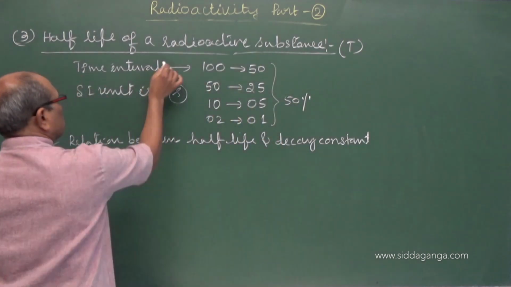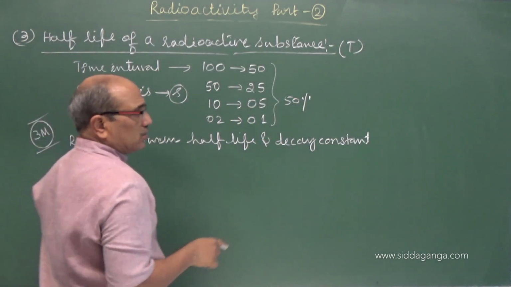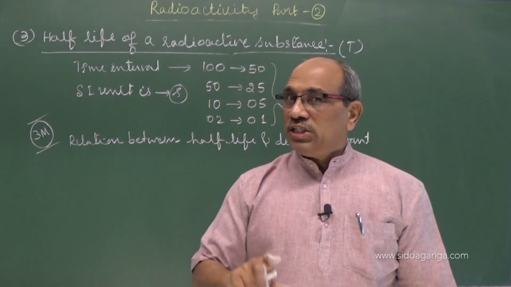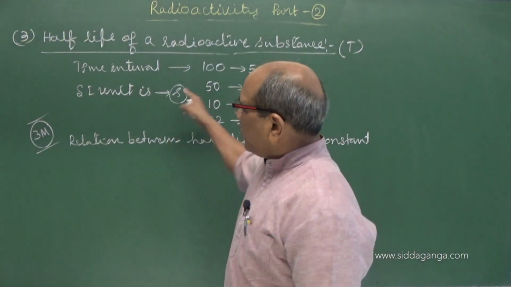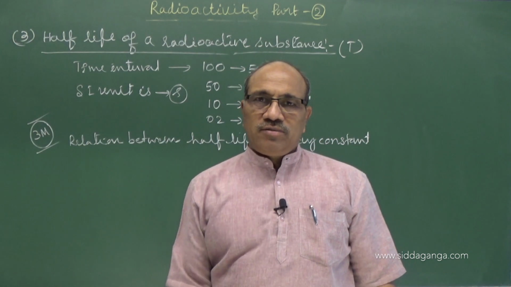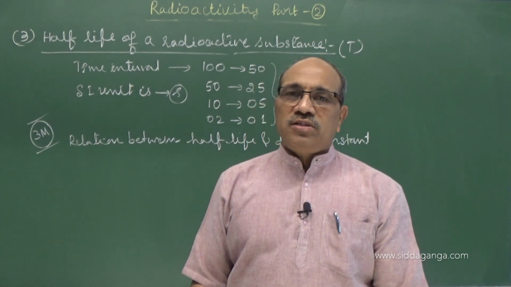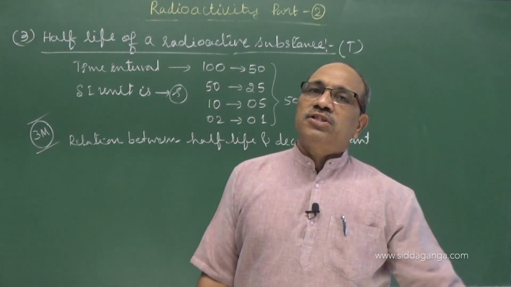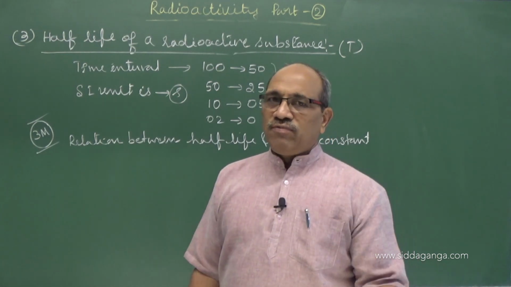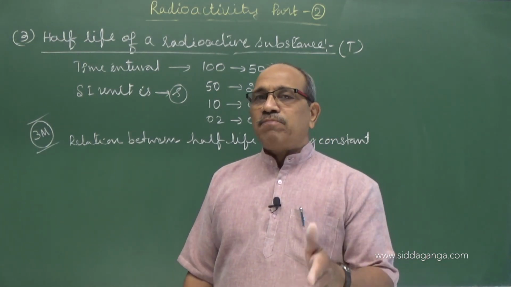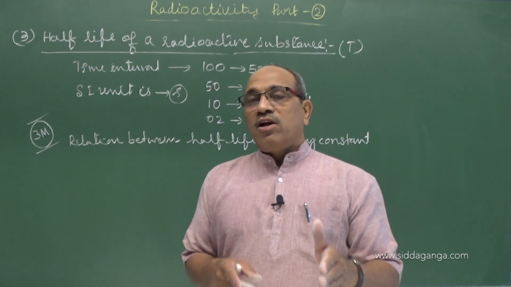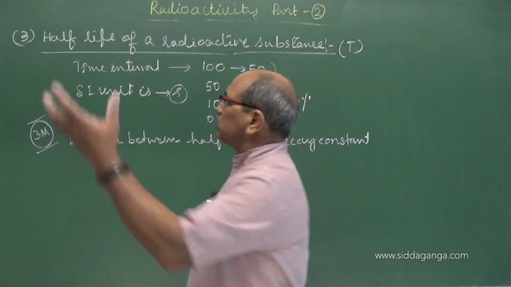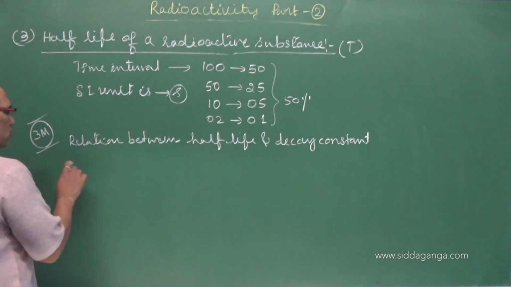And remember, like decay constant is unique and it is a characteristic of the sample, not changing under any circumstances, half-life is also the unique characteristic of the sample. It is not changing under any circumstances. It is again a fingerprint of that. It throws light on the rate at which the activity takes place. Because the average half-life of a sample tells us at what time the sample can reduce to almost what level. How much activity we can get can be understood by that knowledge. So let us come to the equation.